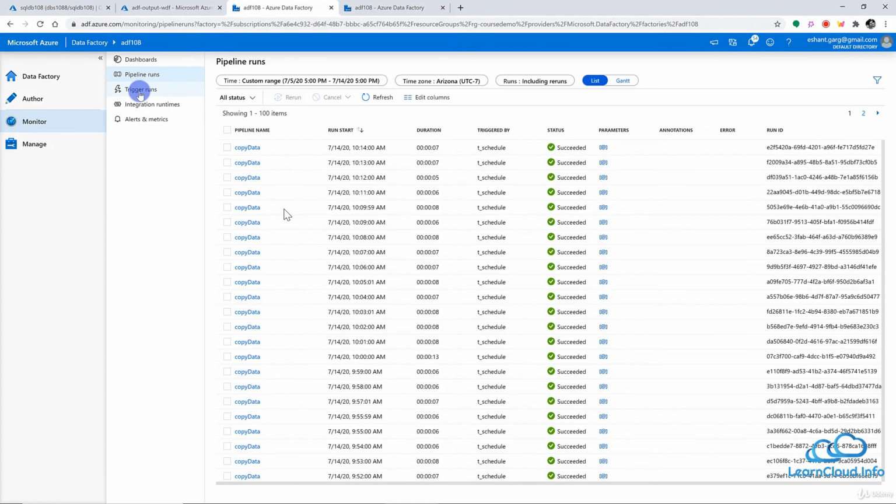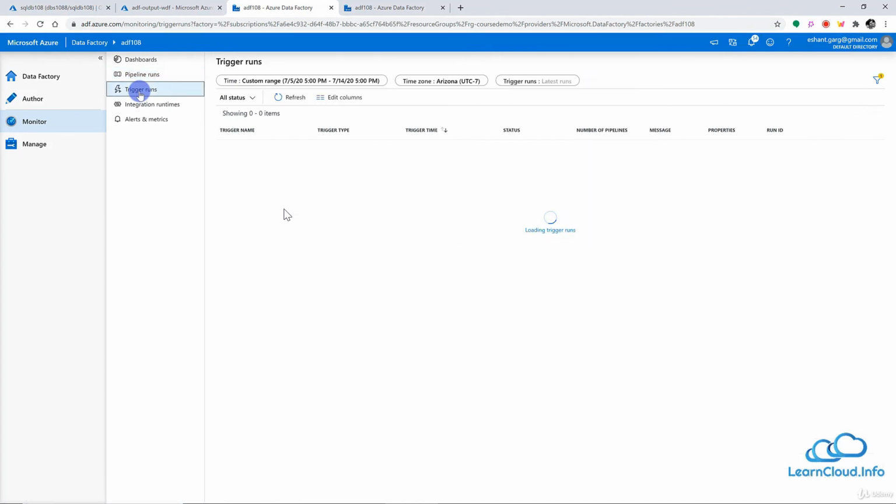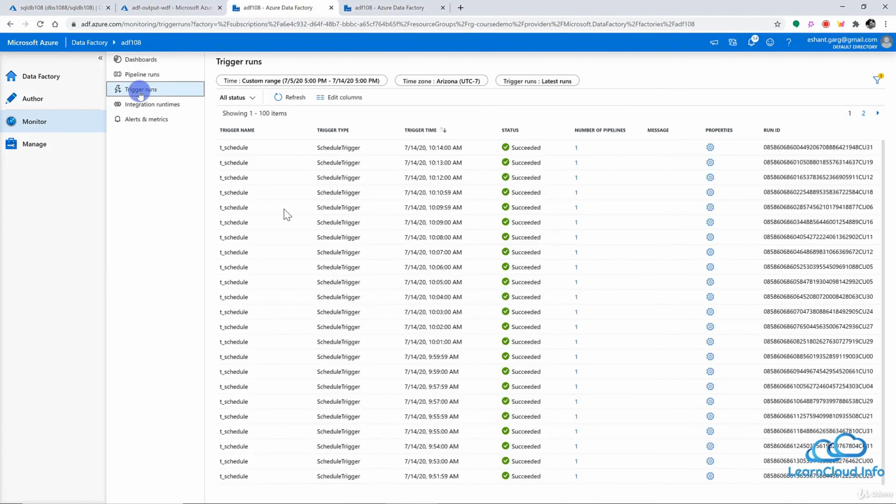And similarly, we can go to the trigger section and we can see all the triggers that ran which we scheduled at a particular time. So I have this one trigger which I scheduled just to show you the data here, and this trigger is assigned one pipeline. So if there are a number of pipelines, you can see all pipelines. I only have one pipeline assigned to this trigger. Let me show you this.